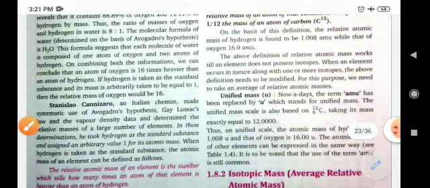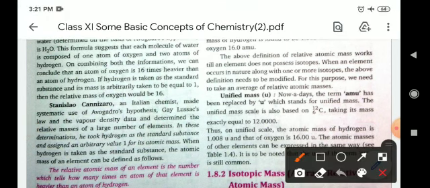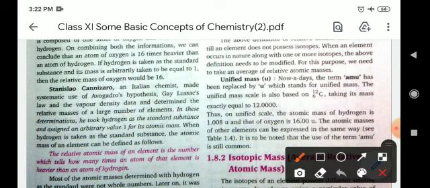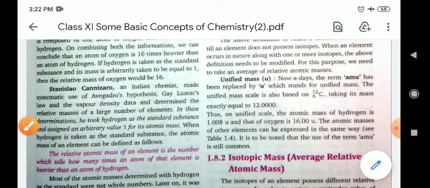In the present time, the atomic mass unit, AMU, has been replaced by the single term u. For example, the atomic mass of hydrogen is 1.008, carbon has an atomic mass of 12 and oxygen has 16. So you can calculate the atomic mass of the elements.